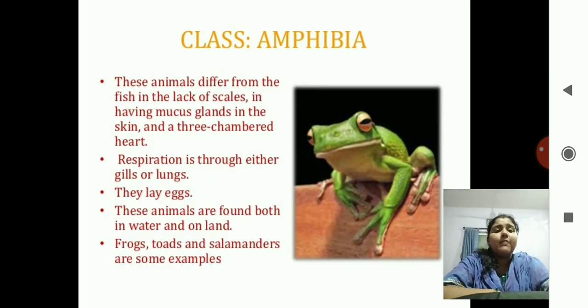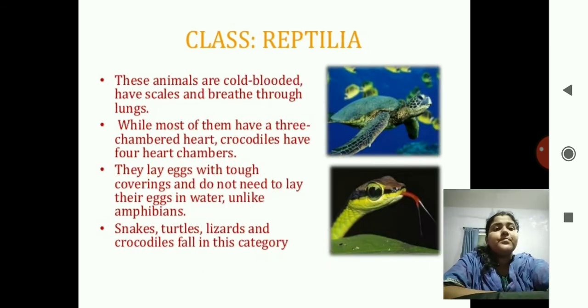Next class we have of Amphibia. Amphibia means what? They live both on the land and water. They have the mucus glands on their skin, and the heart is of 3 chambers. Respiration occurs through gills or lungs. They lay eggs in the water, sometimes on the leaves. The examples are frogs, toads, salamanders.